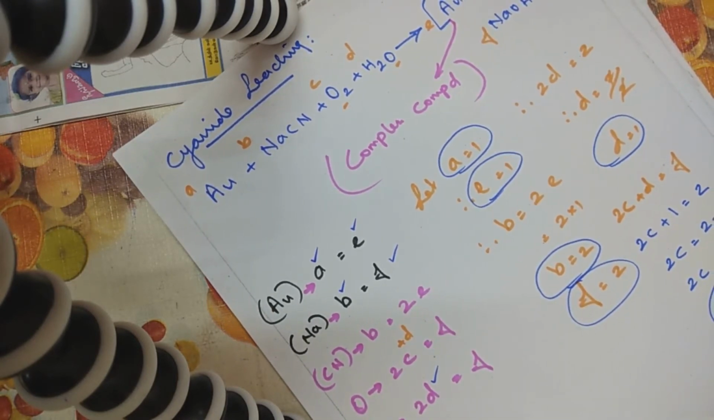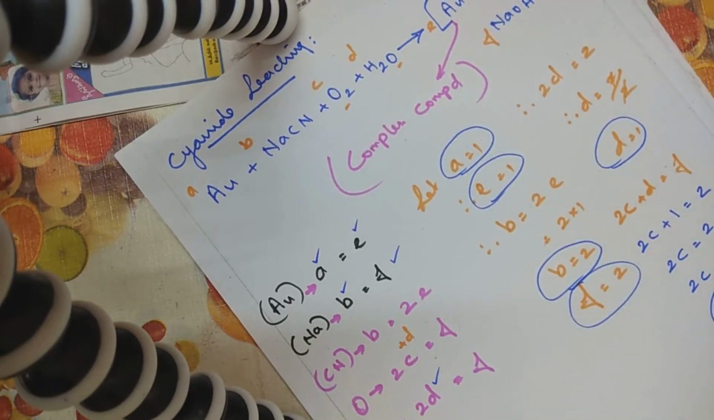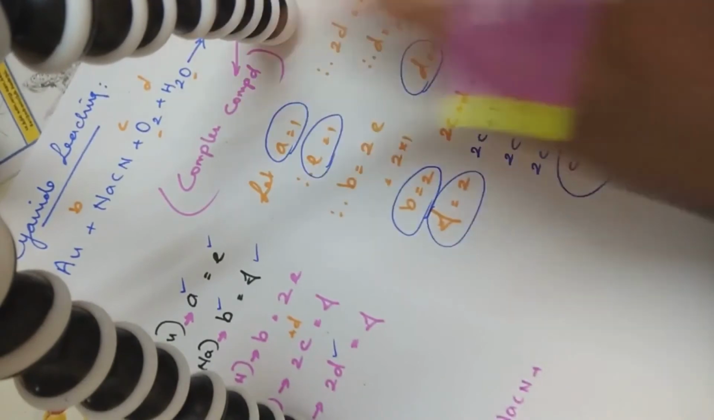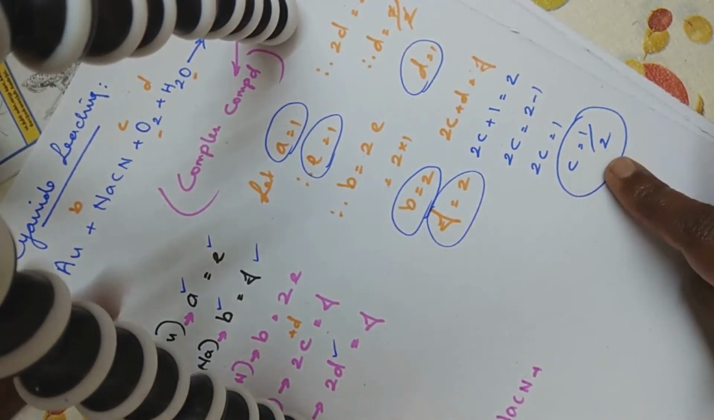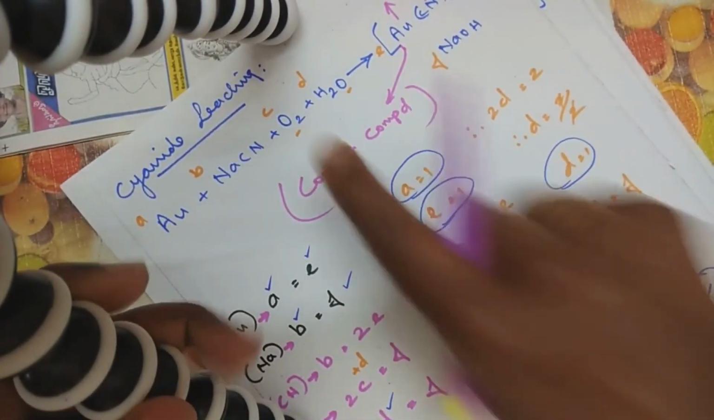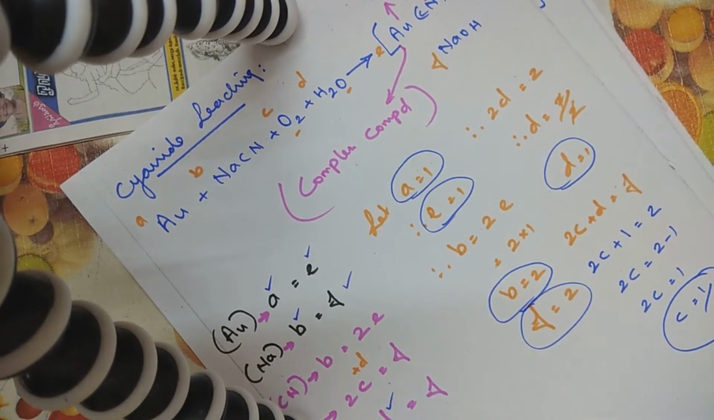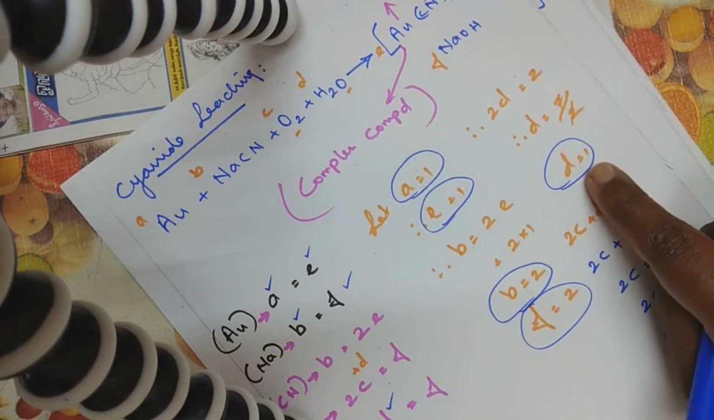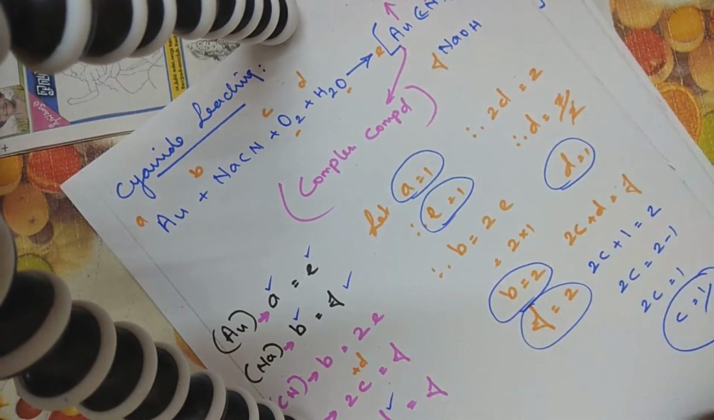NaCN plus C. What's my value of C? I have found it to be, my value of C here is 1 by 2. So I'm writing there in the equation 1 by 2. That is 1 by 2 times oxygen. Next I have got D. How many times D I've got? My value of D is equal to 1. So I'm just writing plus H2O.